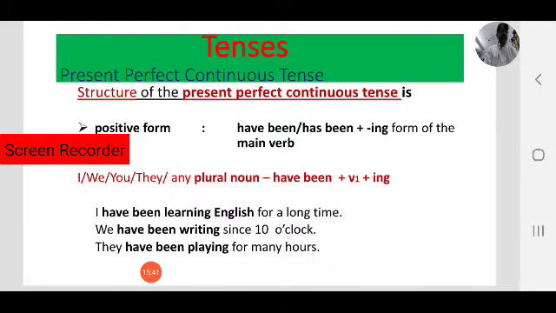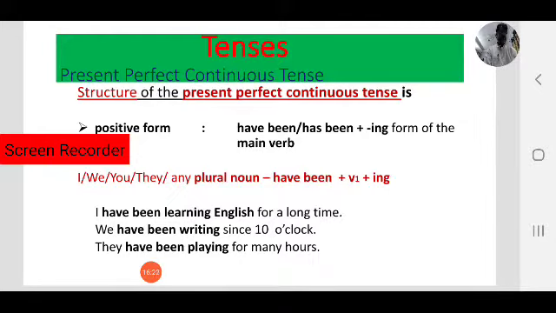So let us make 4 sentences with the same verb. For example, I write letters every day. That is my daily activity, daily routine. I write letters every day. So here observe the verb. I write, that is V1 or main verb. I write letters to her every day. That is my daily activity. So in present simple we use V1 or main verb.